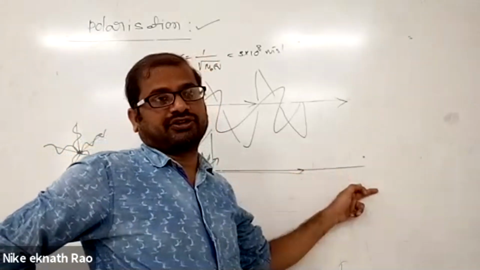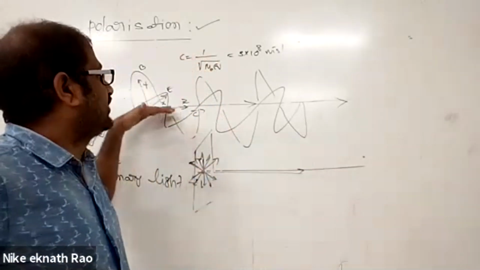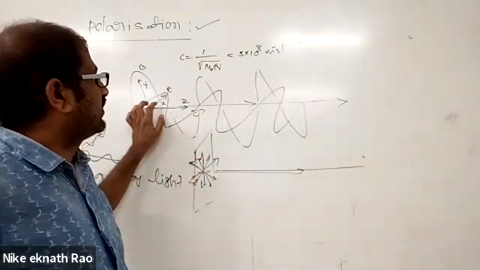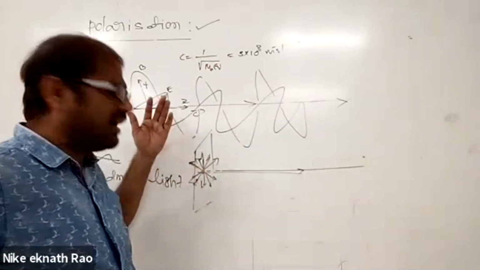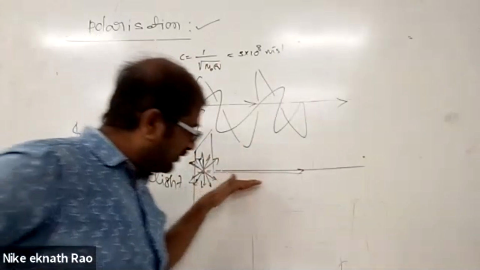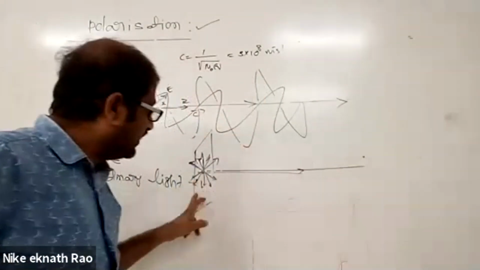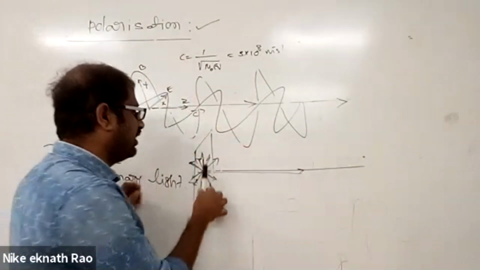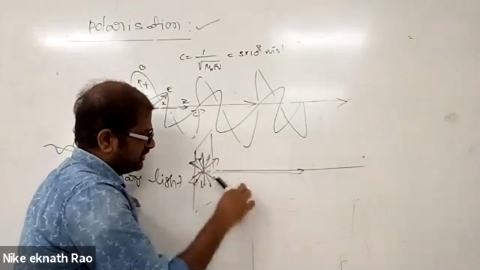So a light in which electric field vector oscillates symmetrically in all directions in a plane perpendicular to the direction of propagation. Because the direction of propagation is like this, electric field vector oscillates perpendicularly only. So if I imagine a particular plane perpendicular to the direction of propagation, in that plane electric field vector is oscillating in all possible directions, like this.